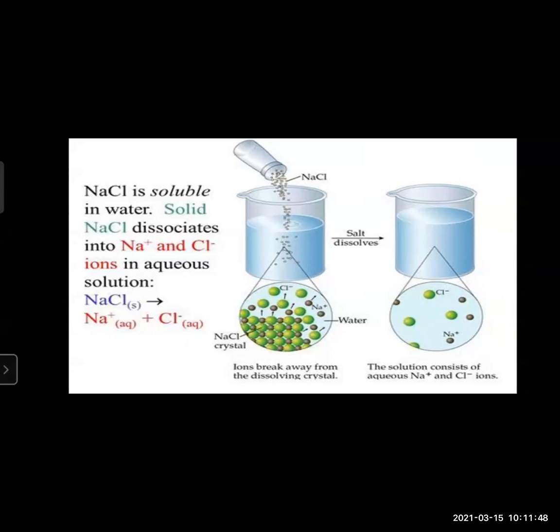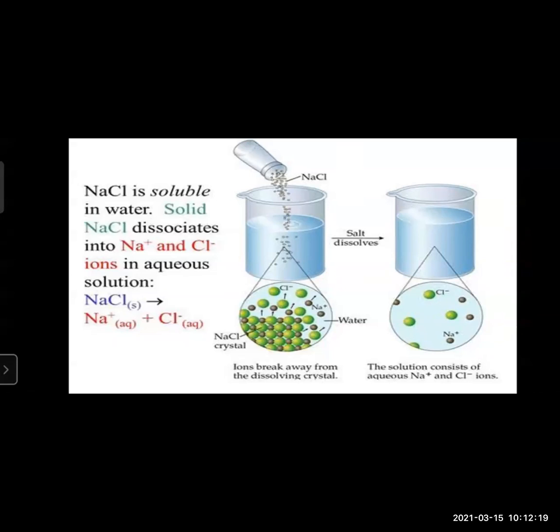In the solid state, the oppositely charged ions in the ionic compound are sitting side by side. They are close to each other. When an ionic compound begins to dissolve in water, the water molecules push themselves in between the ions of the compound and separate them from each other.